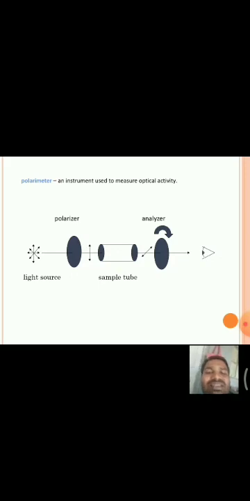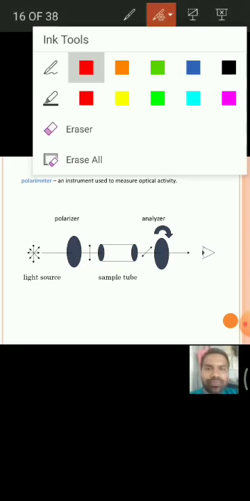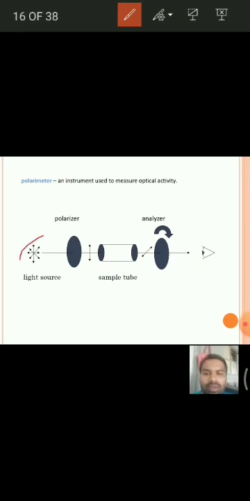And this is the construction, that means the mechanism of a polarimeter. In that, generally, from a light source, the ordinary light passes through a polarizer or Nicol prism. Then we get PPL, or plane polarized light. This plane polarized light is passed through a sample. See here, this is the sample tube consisting of the sample.